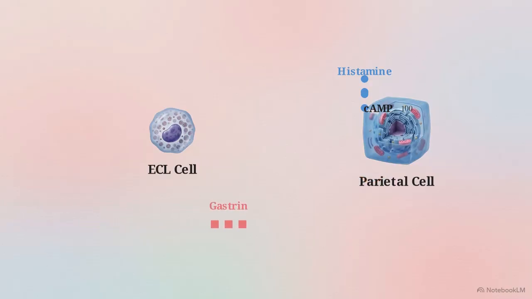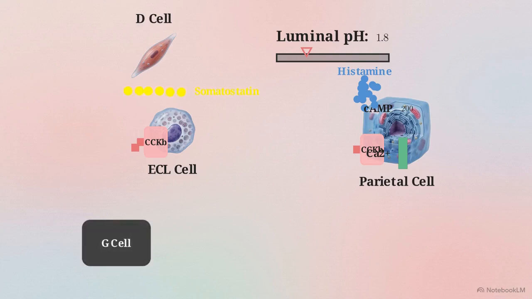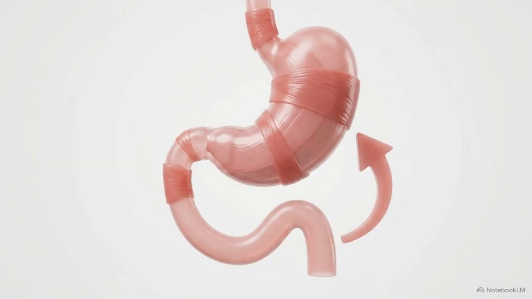It binds directly to CCKB receptors on the parietal cell to raise intracellular calcium, but it also binds to CCKB receptors on nearby ECL cells, triggering a massive secondary release of histamine. Left unchecked, this would acidify the stomach endlessly. The master physiological brake is somatostatin, secreted by E cells. When the luminal pH drops below 2.0, somatostatin is released, directly inhibiting the parietal cells, the G cells, and the ECL cells.